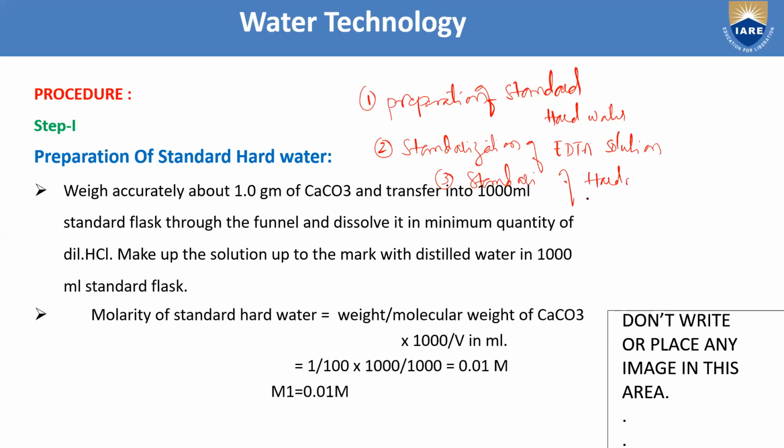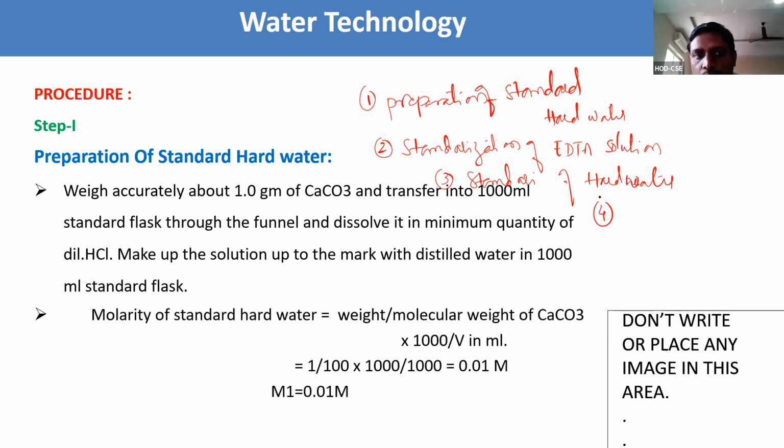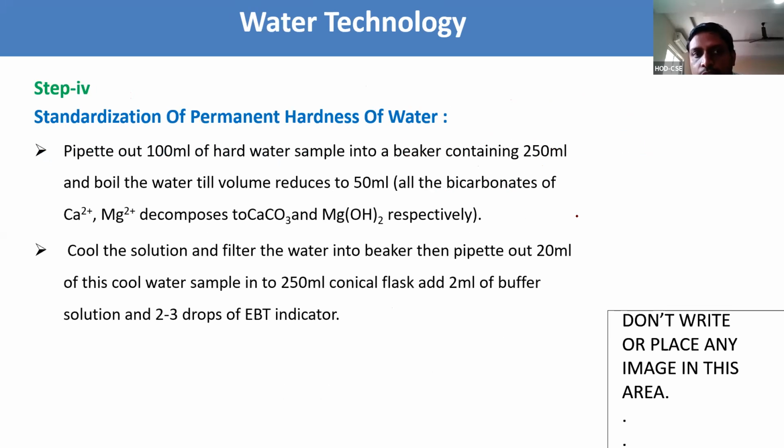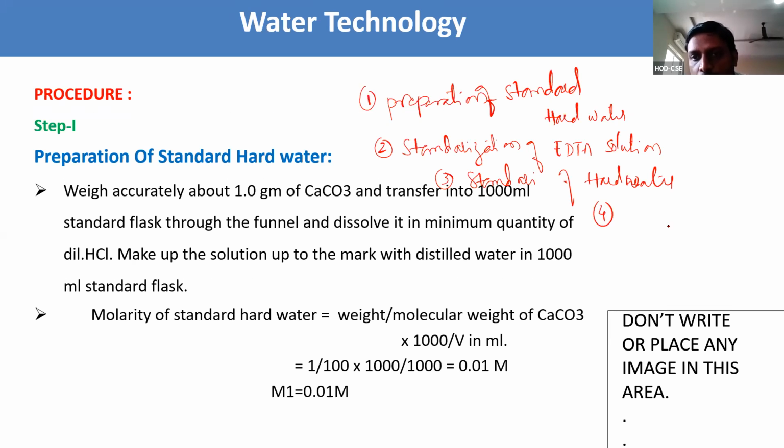And step four is we are going to find out the standardization of permanent hardness of water. These steps we need to discuss one by one. These are the four steps involved in the procedure. Step one is preparation of standard hard water.